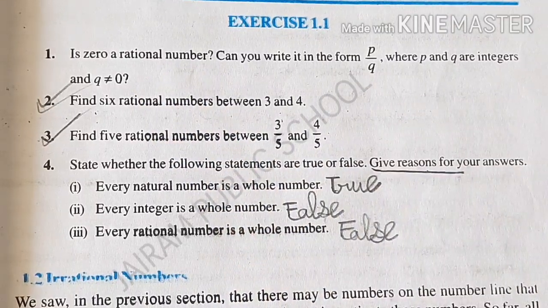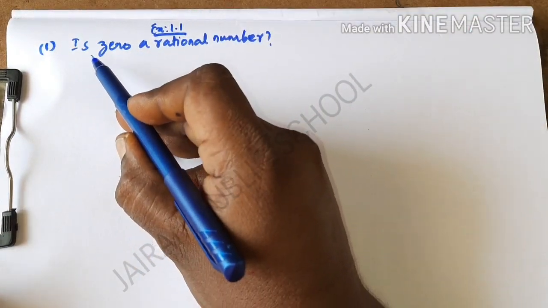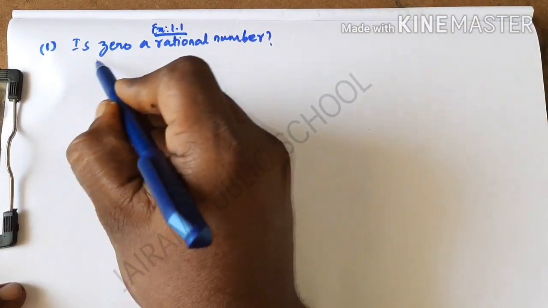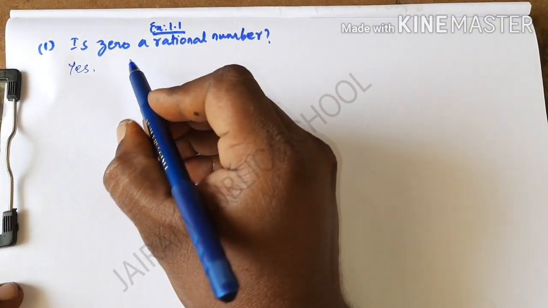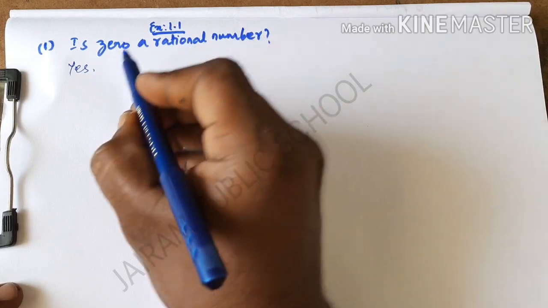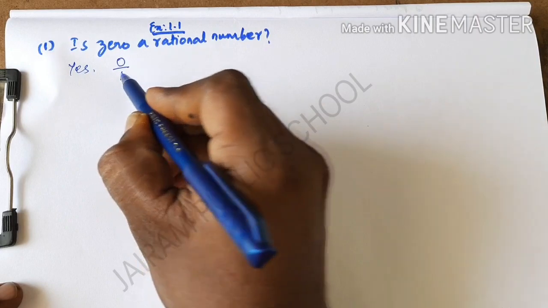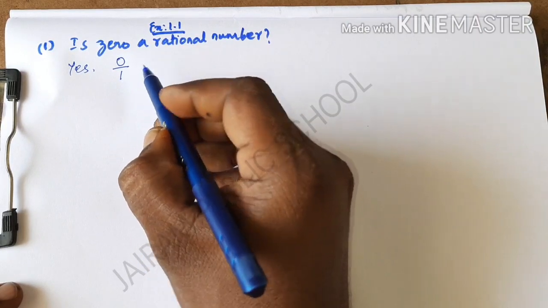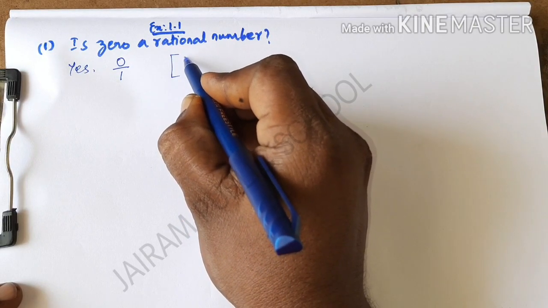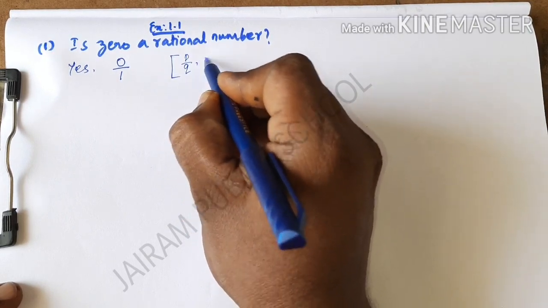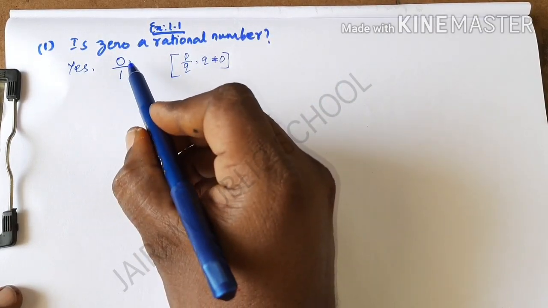Let me explain the concept. Here they are asking, is 0 a rational number? The answer is yes, 0 is a rational number. Why do we say that 0 is a rational number? If I take 0, the denominator value is 1. See the condition here: as per the rational number definition, the general form of a rational number is p by q, and q is not equal to 0. The same condition is applicable for 0 also.